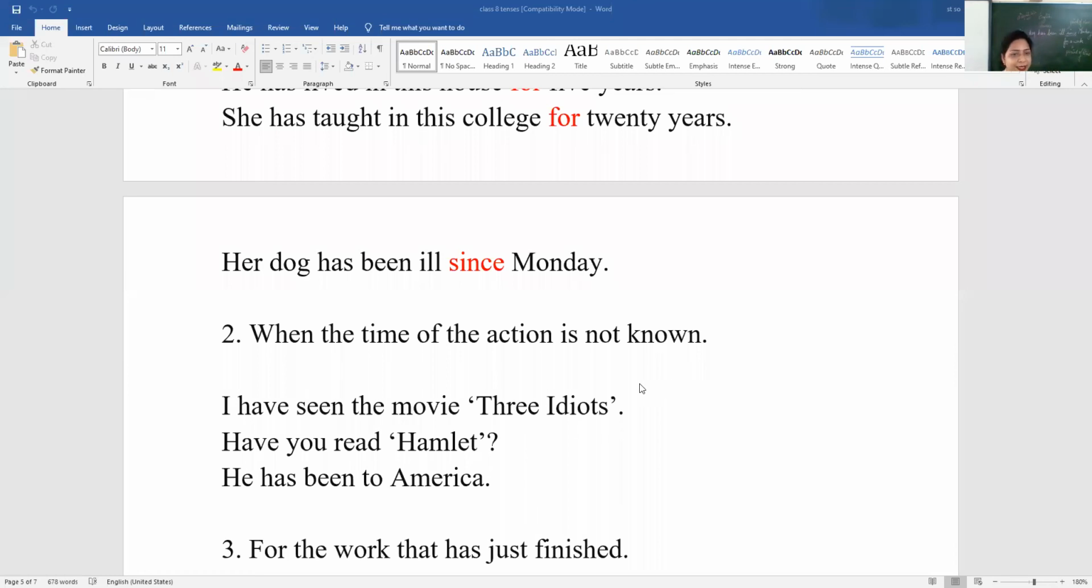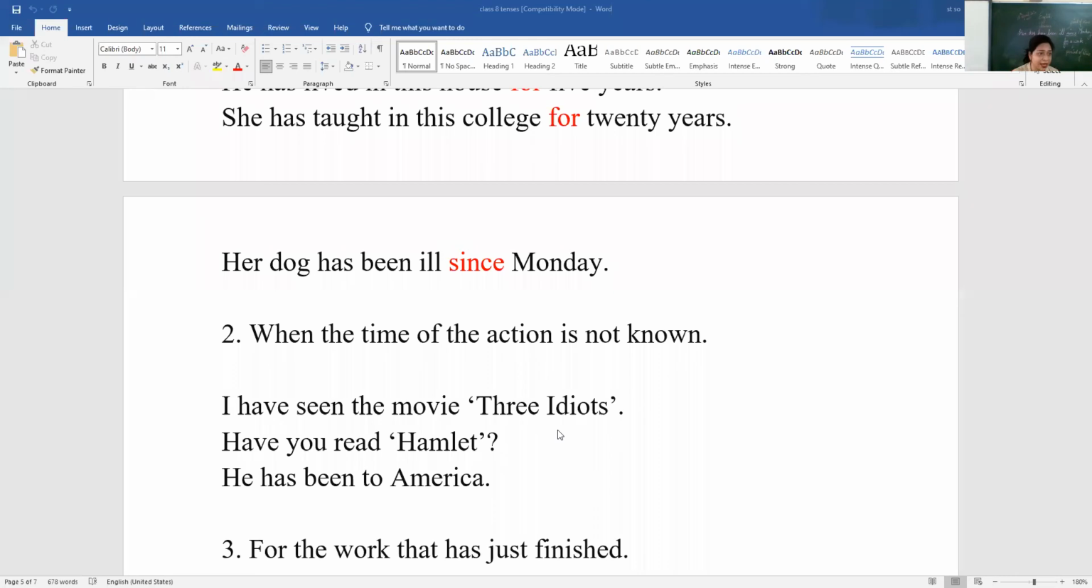Okay. So let's see some examples. I have seen the movie 3 Idiots. Now when did he see? We don't know. But he says, I have seen. Okay. Have you read Hamlet? And I have seen means he still remembers about the movie. So still the consequences remain.